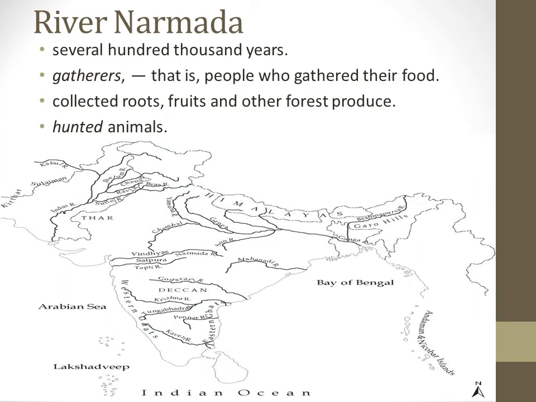Now find the river Narmada on the map. We know it's in central India. People have lived along the banks of this river for several 100,000 years. Some of the earliest people who lived here were skilled gatherers, that is, people who gathered their food. They knew about the vast wealth of plants in the surrounding forests and collected roots, fruits, and other forest produce for their food. They also hunted animals.